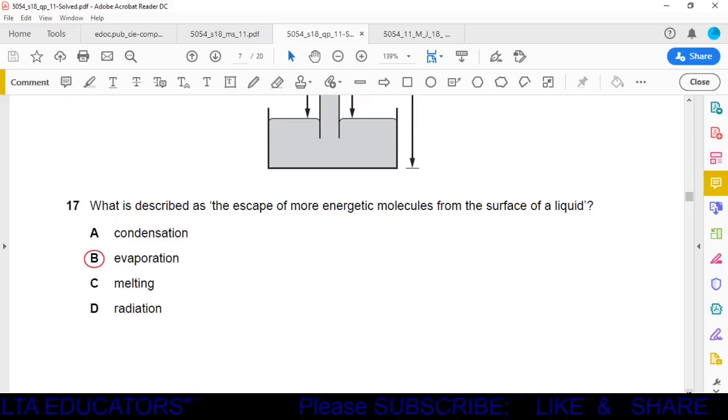Question number 17. What is described as the escape of more energetic molecules from the surface of a liquid? Okay, it is the definition of evaporation. So the correct option will be evaporation. Here are the four options A, B, C and D. So the correct option is evaporation.